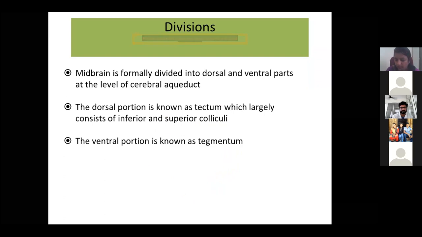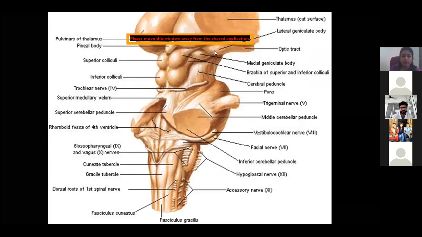Coming to the midbrain, it is formally divided into dorsal and ventral parts at the level of the cerebral aqueduct. The dorsal portion is also known as the tectum, which largely consists of the superior and inferior colliculi, and the ventral portion is known as the tegmentum. This image shows the brain stem. This is the midbrain, and there are two colliculi, the superior colliculi and inferior colliculi. Then this is the pons, and here is the medulla oblongata.